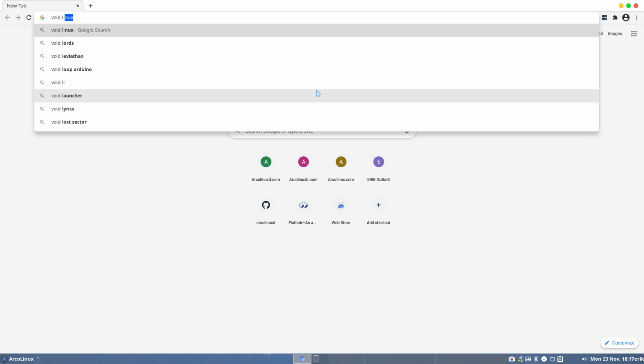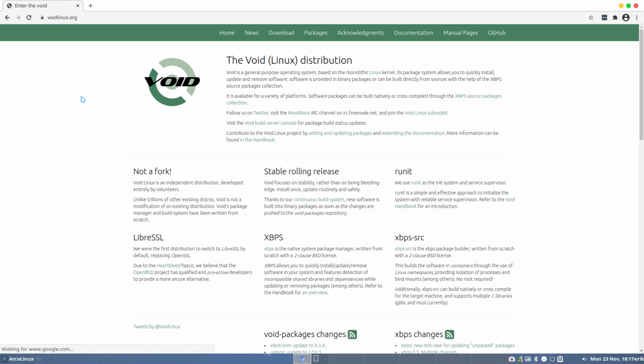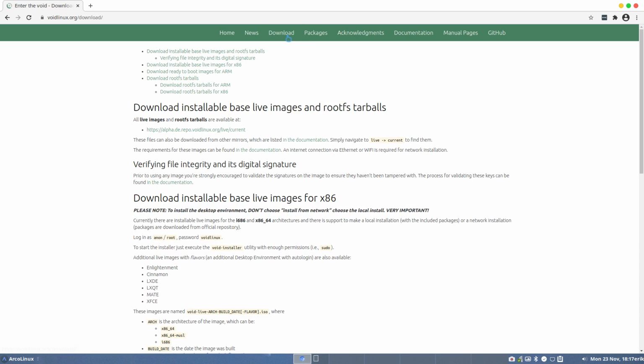So Void Linux, because it has a great idea, this voidlinux.org, but let's read it. Let's download first and then read everything. What should I do? Download installable, live image, verify a file. I would like to have something already.